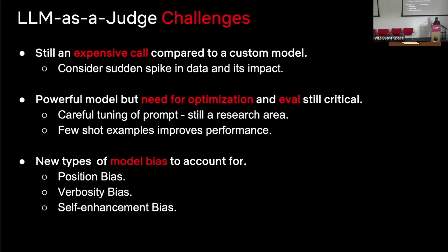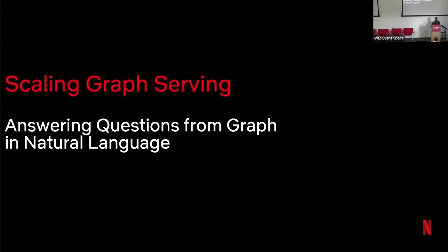We have to be very mindful of the challenges, and of all the new biases that this paradigm brings in. A very simple one is position bias. If you're comparing two titles and you ask, is A better than B, and you change the order, its decision will change. And it's very interesting to see how the distribution changes with time. So it's very critical that we are mindful of position bias, and verbosity bias: when we add more detail, sometimes it doesn't pick up on other features. And sometimes self-enhancement: if you use a particular LLM to match and use the same LLM to judge, it tends to think that its output is better. So we have to be very mindful of these aspects.